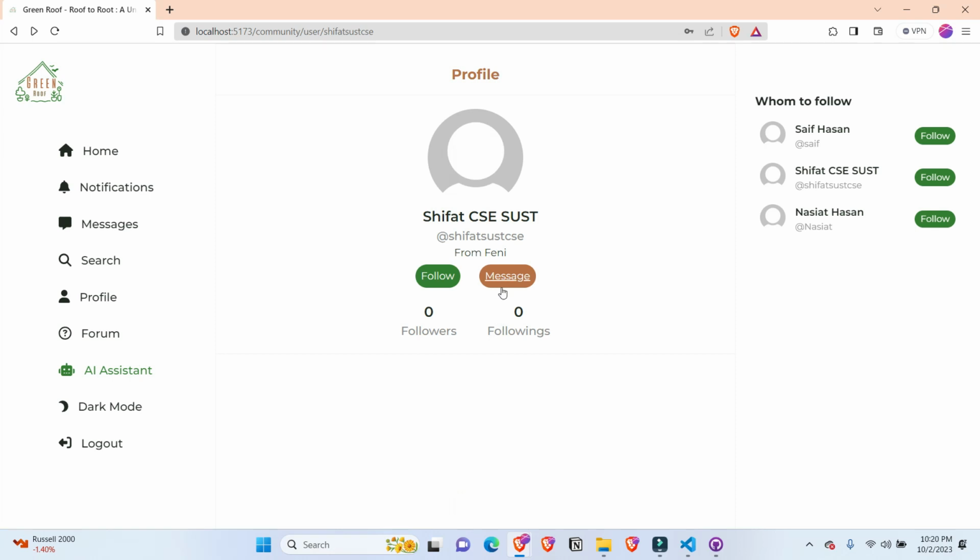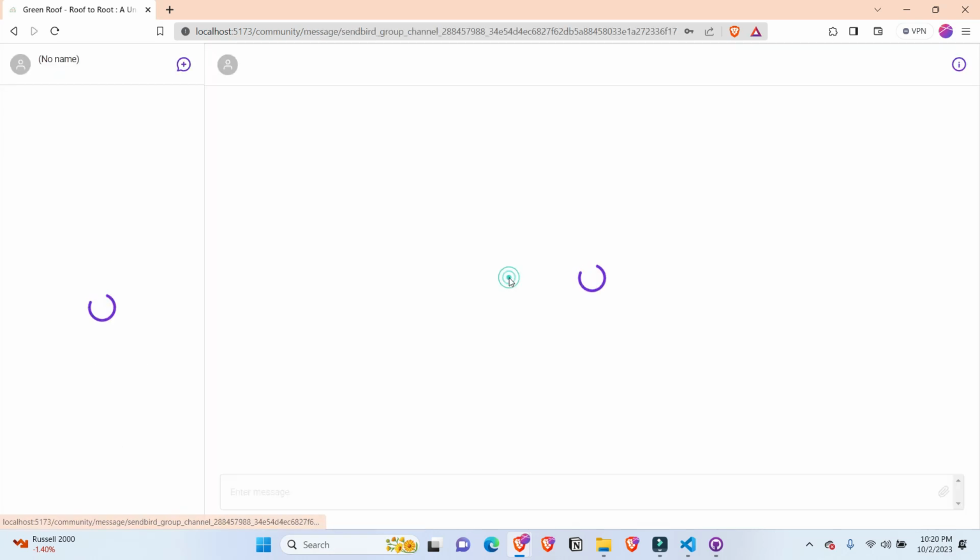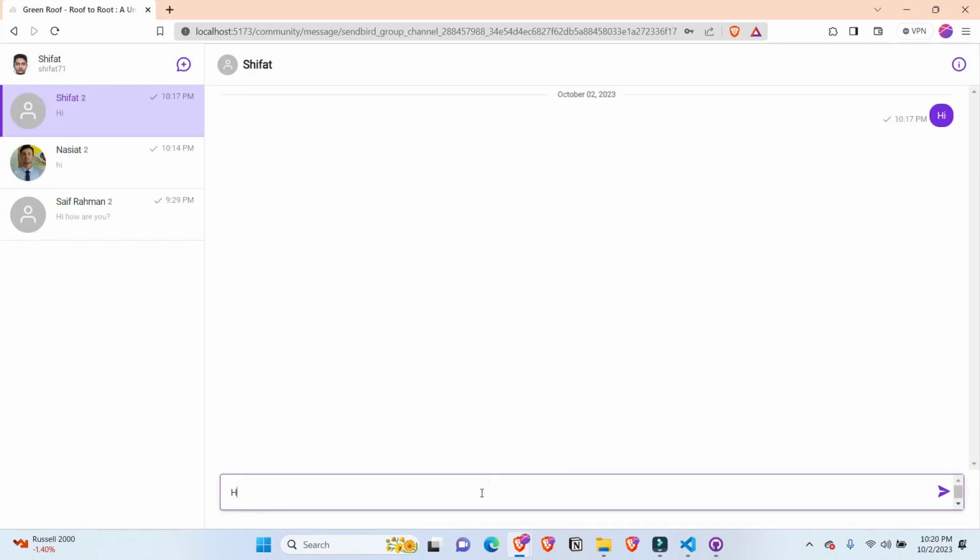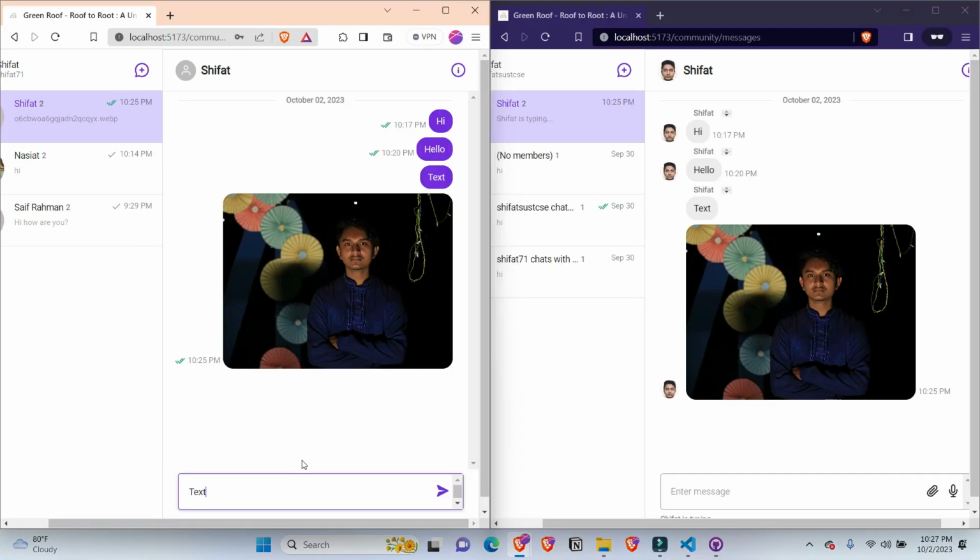Now let's see how we can chat with a new user from the user profile. Click on the message button and a new chat with the user has been created. Now we can send text messages, images, attachments and also voice chats. Send a text message first.